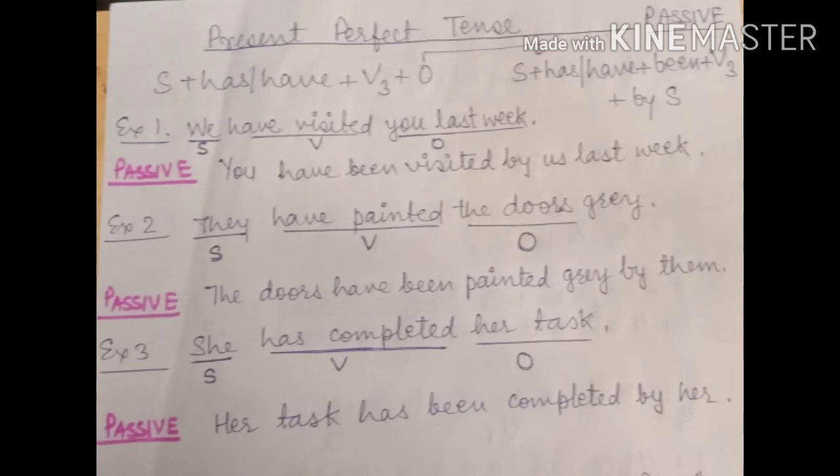Second example is they have painted the doors grey. The doors have been painted grey by them. She has completed her task. Her task has been completed by her.